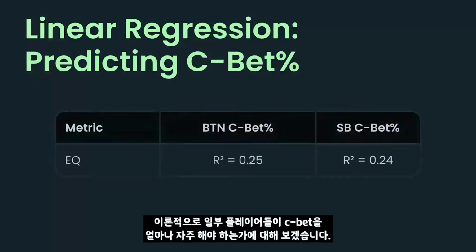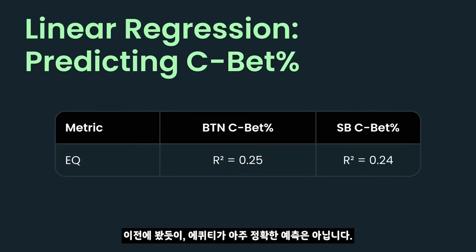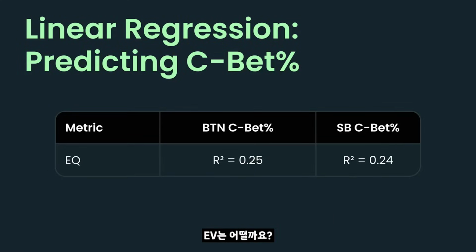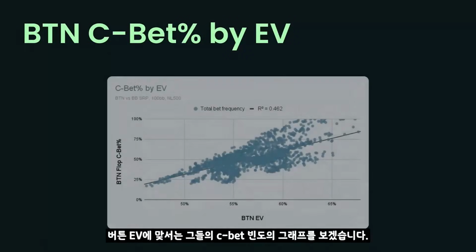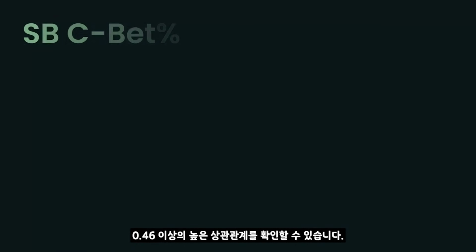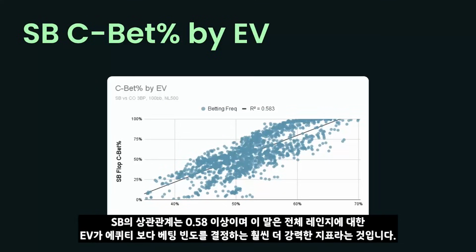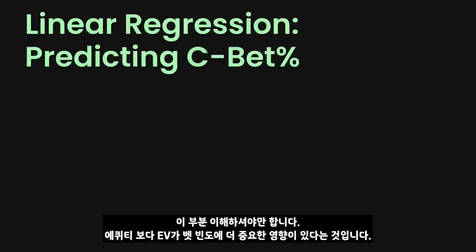Let's return to linear regression and see if we can find another metric that better predicts how often some players should c-bet in theory. So we already saw that equity was not a very good predictor. What about expected value? Here I've graphed the button's expected value against their c-betting frequency, and we can see there's a much stronger correlation, upwards of 0.46. And in the small blind versus cutoff 3-bet pot, the small blind's correlation is upwards of 0.58. In other words, your expected value for your entire range is a much, much stronger indicator of how frequently you should bet. And this should make sense, right?